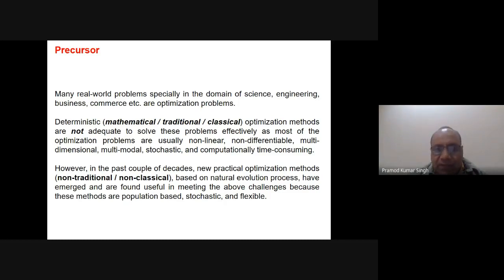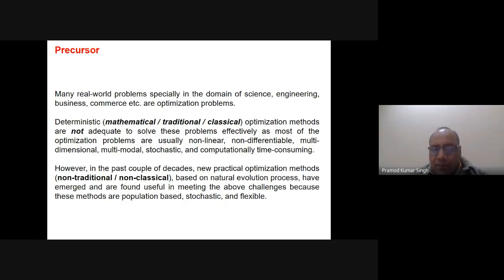Again, I emphasize that this is not an exhaustive list. I simply want to emphasize that these problems are very complex because they possess either one or a few of these characteristics, and some more. Because of this, deterministic methods are not very good at solving them to an efficient level. Though we can use them and they will solve, they may not be able to give you very good solutions.